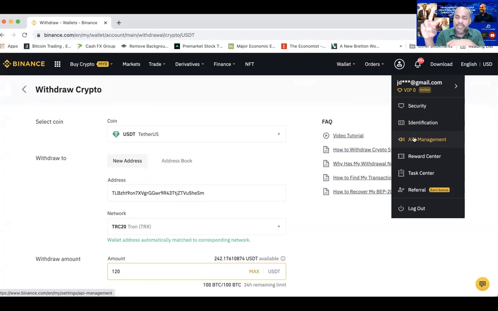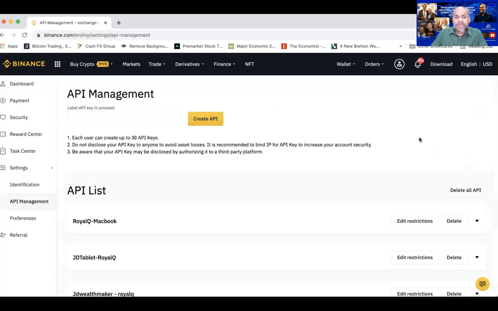Once you have changed to Binance Pro, in your dashboard, you will see menu. Click the menu and then you will see API management. That is if you are using the apps. But I'm not using the apps here. I'm using the browser, so it's easier for me. So look for the API management and click it. Once you click the API management, you can see here.